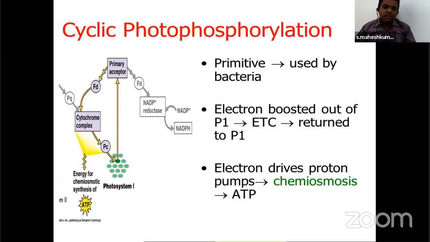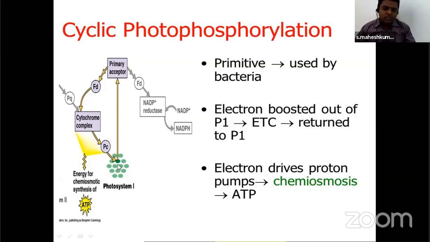Ferredoxin and these are all electron transfer proteins. From ferredoxin to the cytochrome complex, meaning two are present, cytochrome b6 and cytochrome f, which is in red color. It is an iron-containing protein, which is useful in electron transfer. From ferredoxin, the electrons are transferred to cytochrome, cytochrome to plastocyanin. Again, the electrons come back to the main photosystem 1. So here the electrons moved in a cyclic manner. From where they were released, they again reached back to the system. That's why it is called cyclic photophosphorylation.